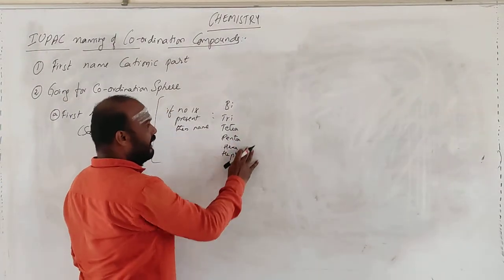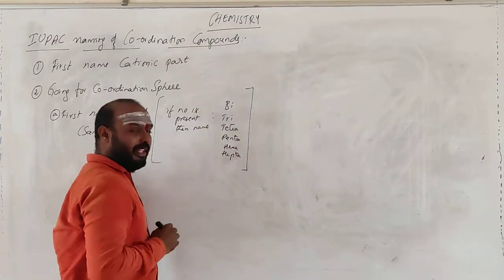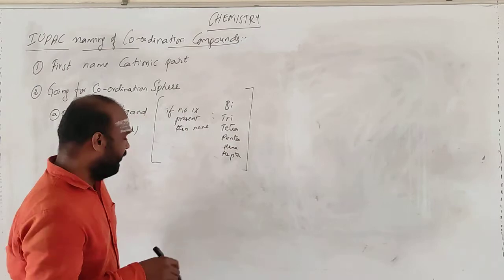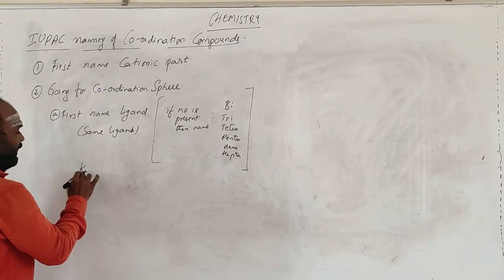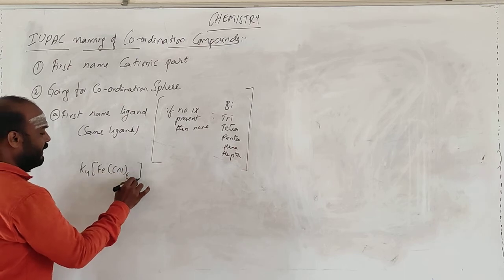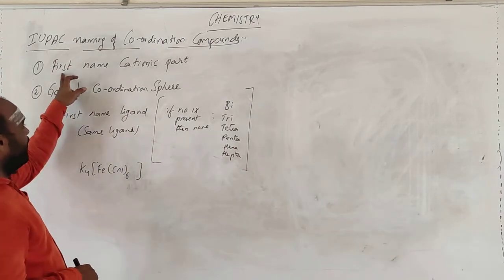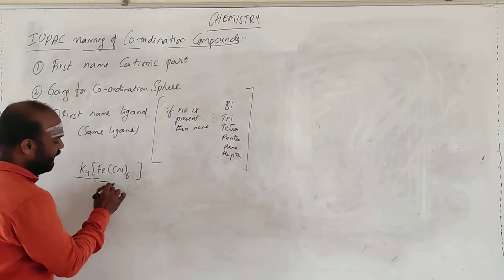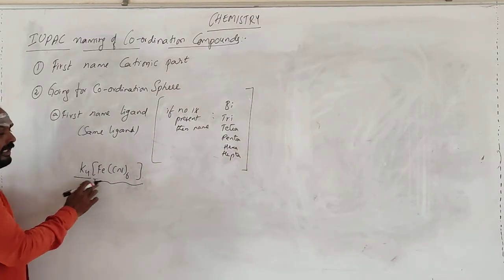Again I go for the coordination entity. Suppose I take the compound K4[Fe(CN)6]. First, what is our condition? Go for the cationic part. In this compound there are two parts.